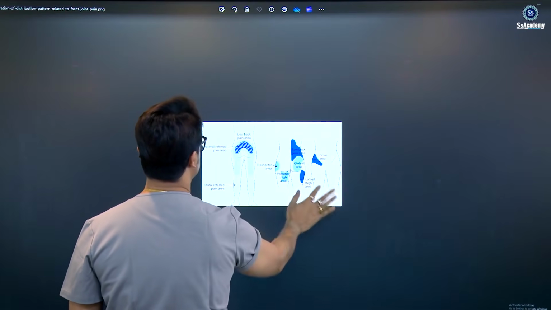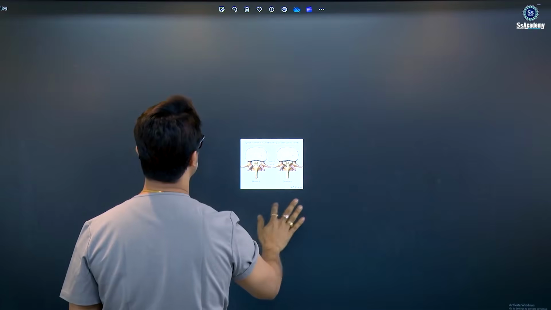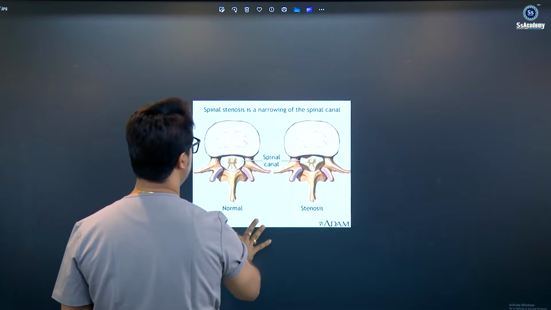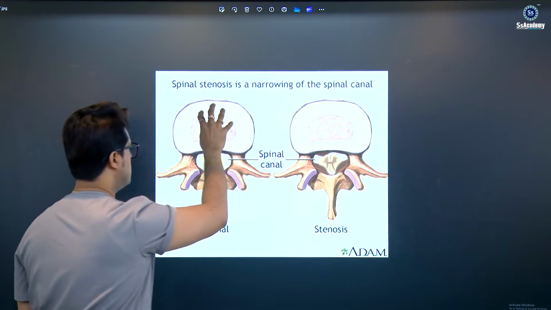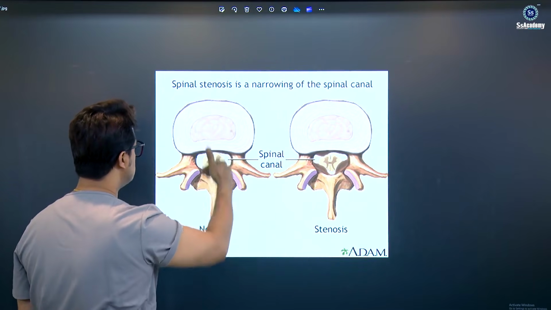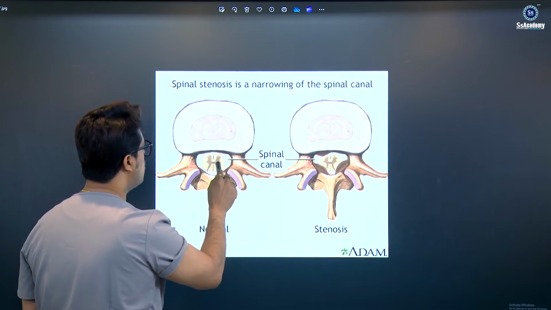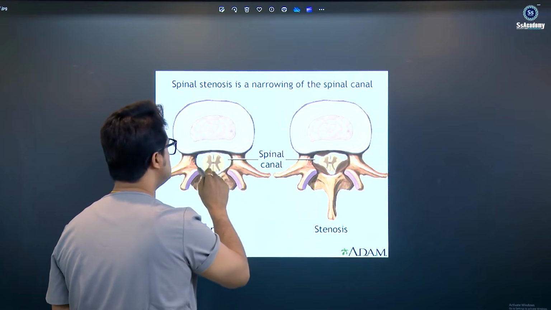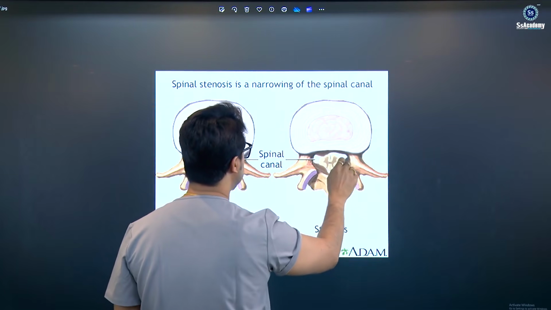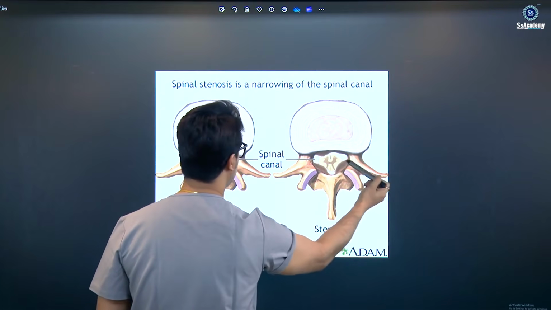You see the spinal canal stenosis: within the vertebra is the spinal canal and the spinal cord, and tissues surround the spinal canal. Degenerative changes can cause spinal canal stenosis and compress the spinal cord.